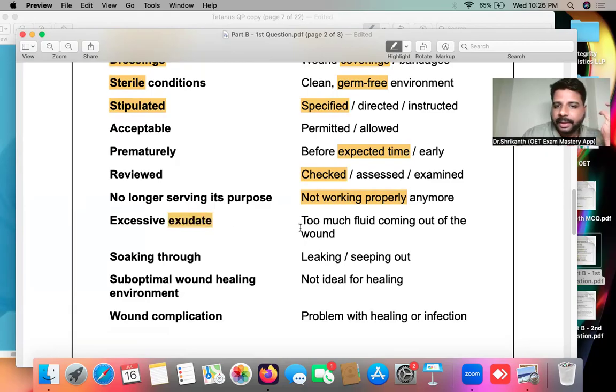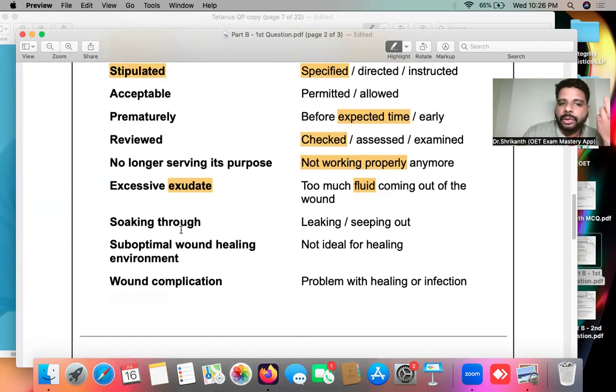Excessive exudate, too much fluid coming out of the wound. Now you see, this is a synonym over here. This is the phrase used in the paragraph, but this is the alternative meaning to that. Too much fluid coming out of the wound, soaking, leaking, right?